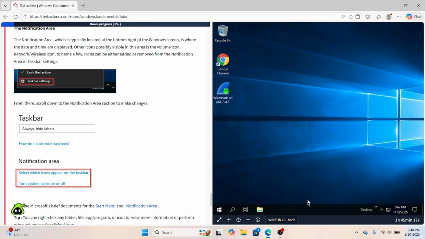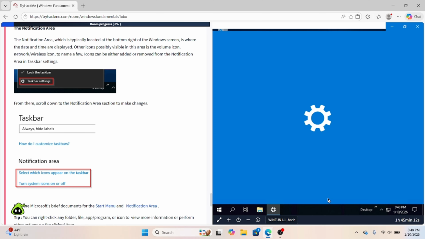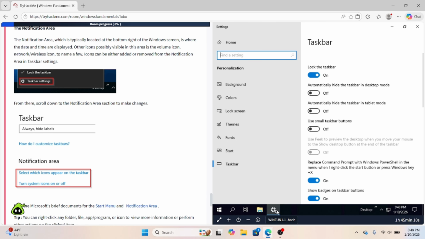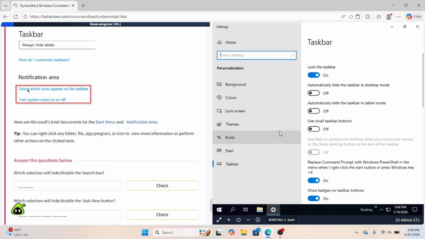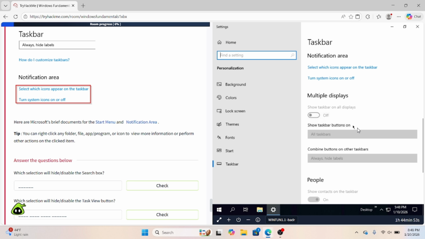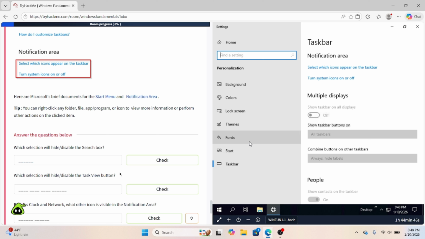Next as well, we can click here and go into taskbar settings. In the taskbar settings, you could take this bottom bar right here. Let's say you don't want it to pop up unless you have the mouse hovering over the bottom. You could lower that. You could put it on the side. You could put it on the top. You can also select, as you can see here, which icons appear in the taskbar. So go down here, select which icons appear in the taskbar. You can turn system icons on or off. So there's a lot of different stuff you could do here.